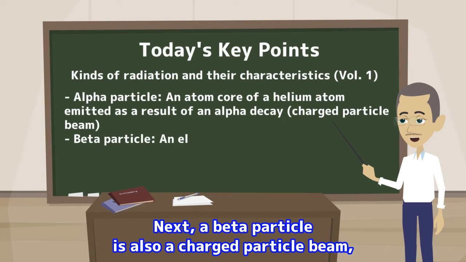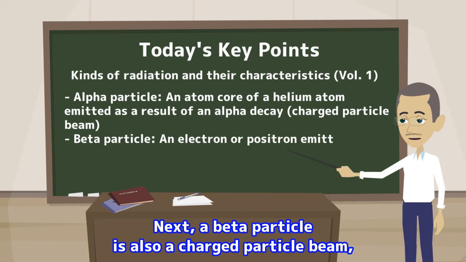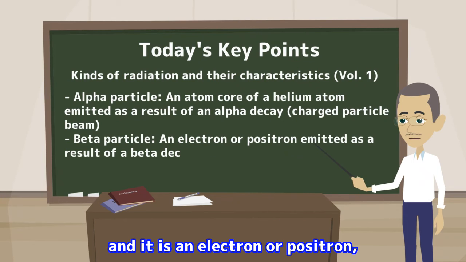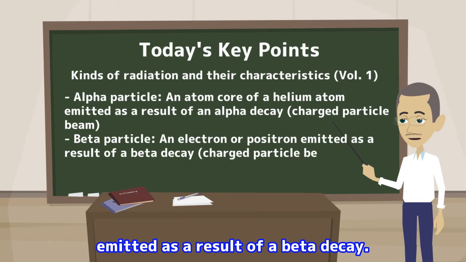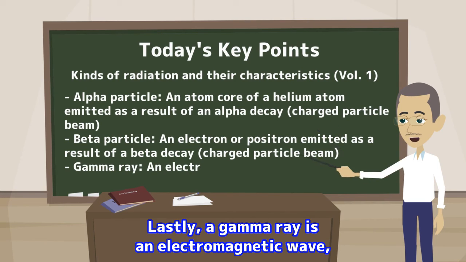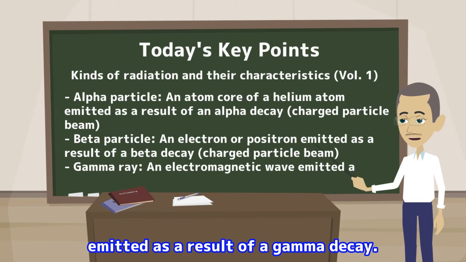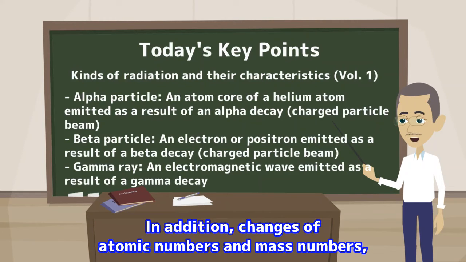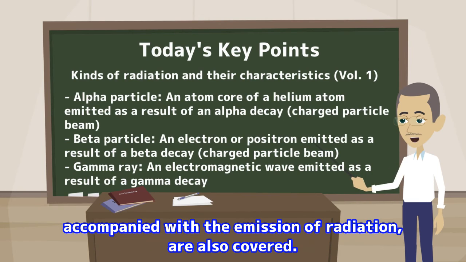Next, a beta particle is also a charged particle beam, and it is an electron or positron, emitted as a result of a beta decay. Lastly, a gamma ray is an electromagnetic wave, emitted as a result of a gamma decay. In addition, changes of atomic numbers and mass numbers accompanied with the emission of radiation are also covered.